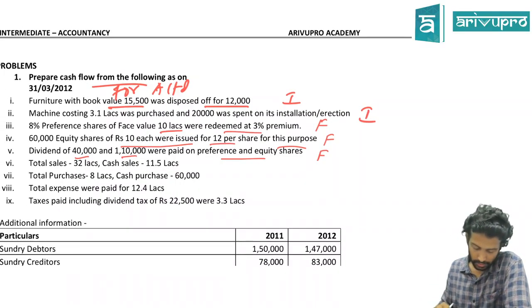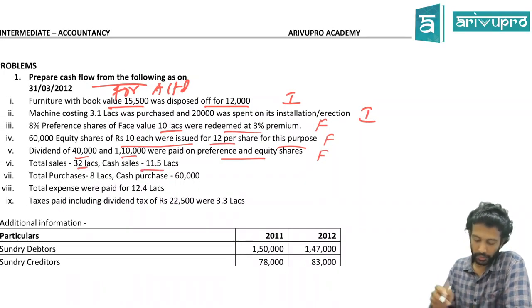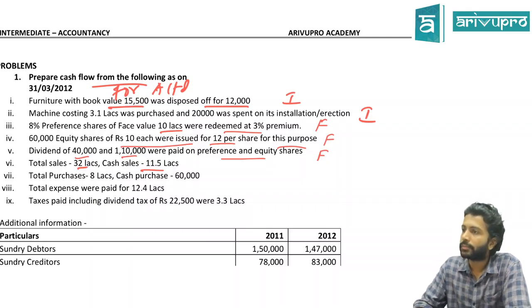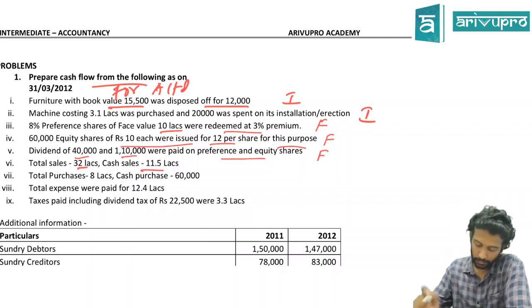Total sale is 32 lakh. However, in that, cash sale is 11.5 lakh. That means the balance sale will be credit sale. Am I interested in credit sale for the cash flow statement? For the time being, no, because there's no cash relevance there. But how about cash sales? Part of your day-to-day operation. So it's an operating cash flow.